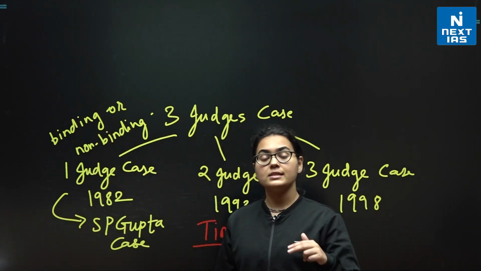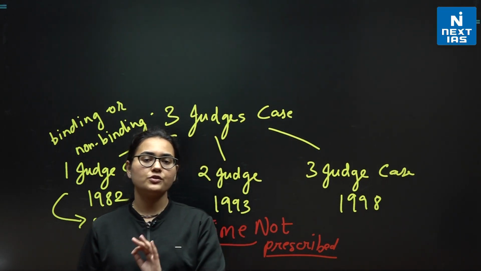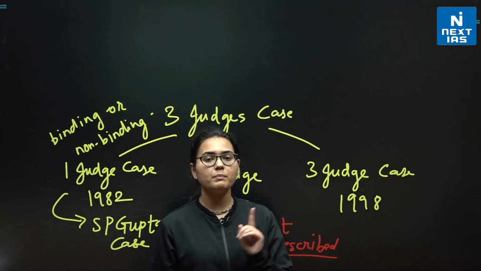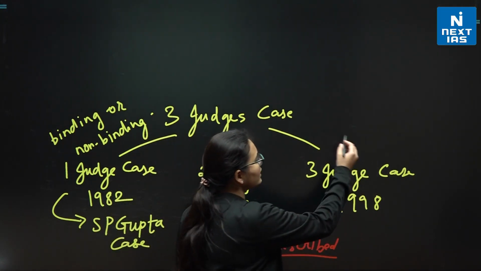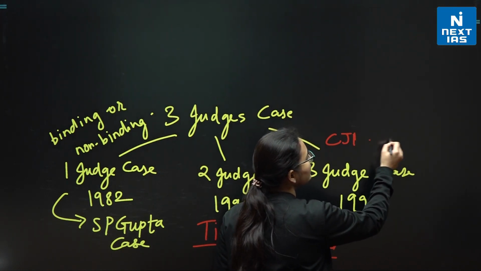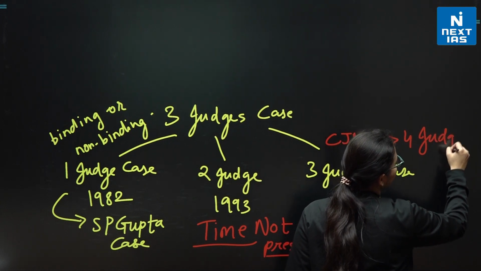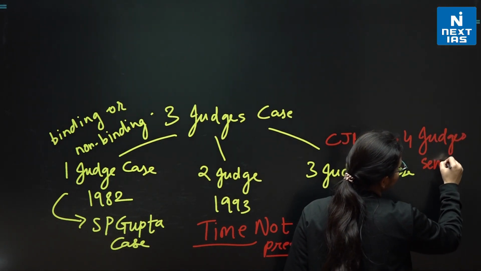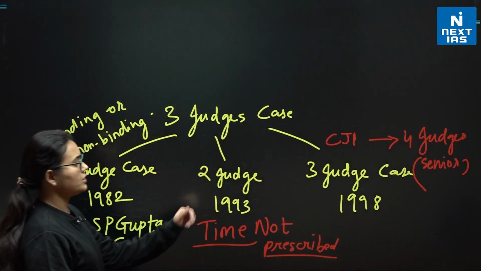In the third judges case, the then President K.R. Narayanan raised a question about the number of people participating in the collegium along with the CJI. So it was said that there will be the Chief Justice of India, and along with him there will be 4 other senior judges. So this was concluded in the third judges case.